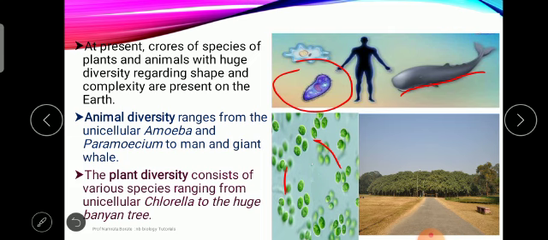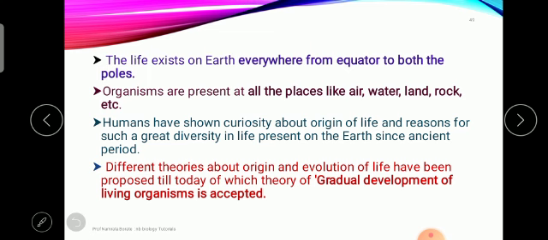Means this is called evolution की unicellular organisms पासून multicellular organisms evolve झालेले आहेत. ही phenomena आहे, huge diversity which is observed in plants as well as in animals. Means life is present everywhere. Life कुठे आहे? Life is present everywhere from the equator to both the poles. Organisms are present at all places. It may be present in air, water, land as well as rock.